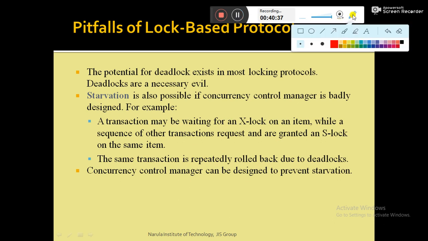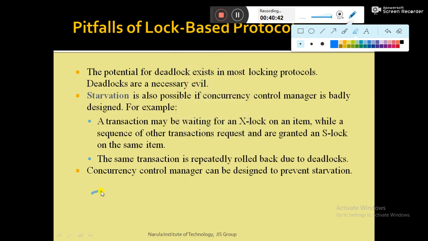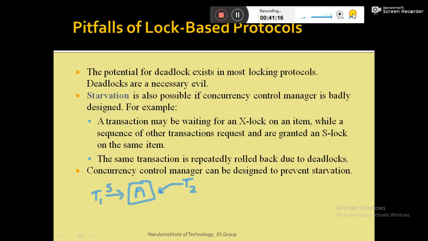Suppose transaction T1 is holding a lock on data item A in shared mode. T1 is executing, and suppose a few minutes later another transaction, say T2, wants to lock the data item A in exclusive mode lock.